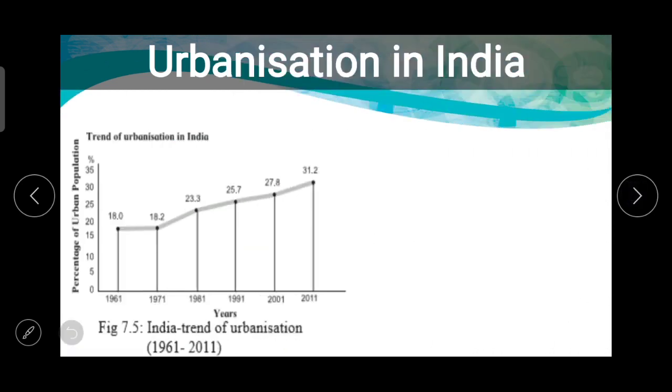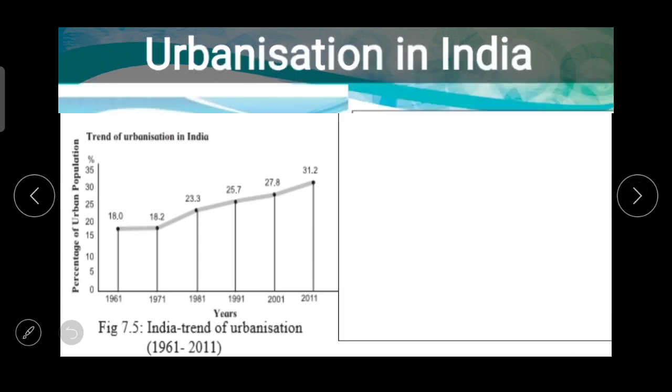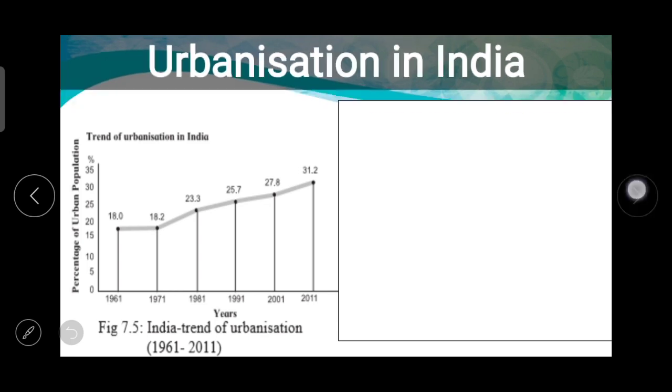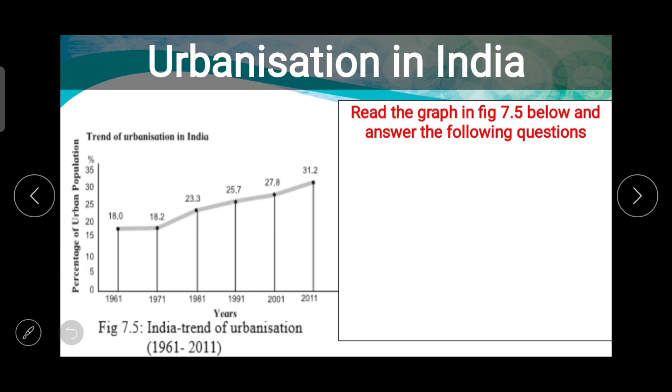And here is the figure 7.5. India trend of urbanization 1961 to 2011 is given, and the questions are also there. So read the graph in figure 7.5 below and answer the following questions.